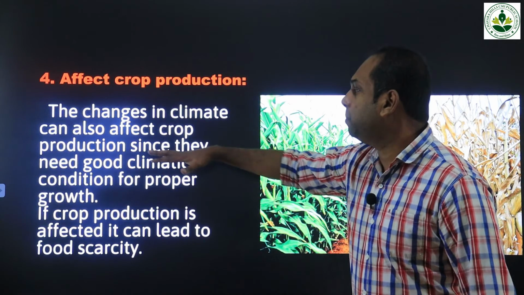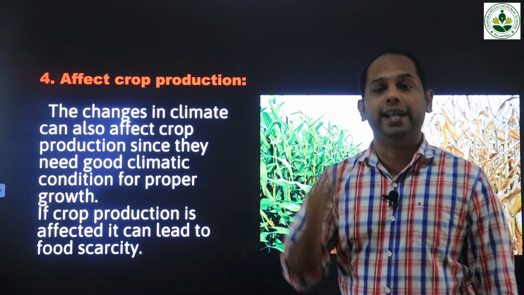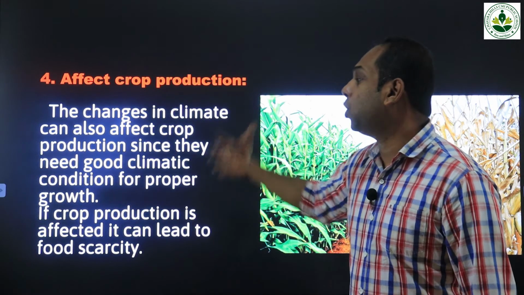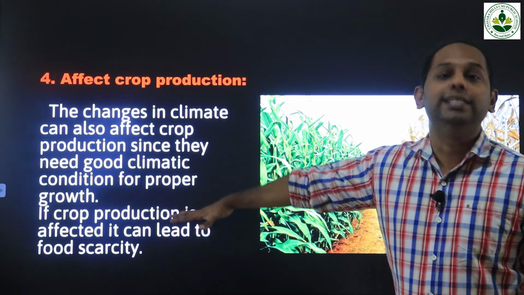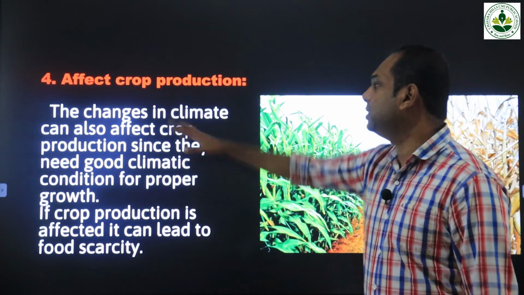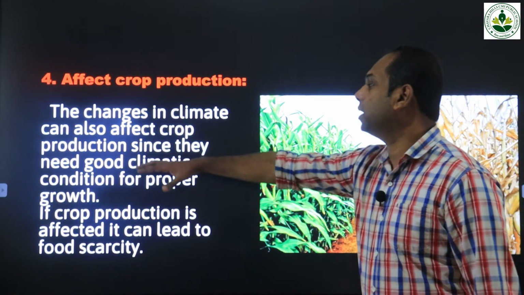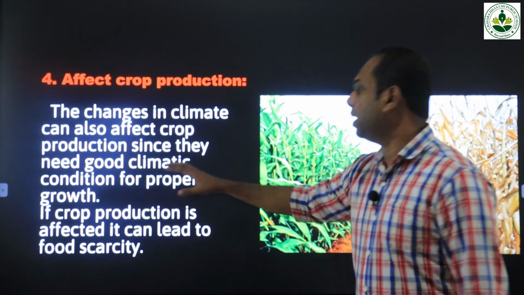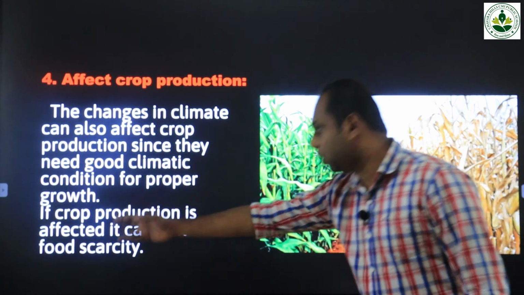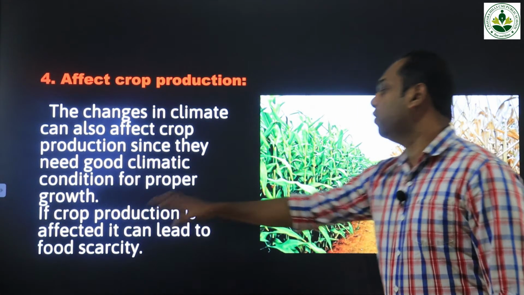So if such crops are not getting adequate or proper climatic conditions, what happens? We won't get a proper production from these crops. Okay, so that's the meaning of this sentence. The changes in the climate can also affect crop production since they need good climatic conditions for proper growth. If crop production is affected, it can lead to food scarcity.